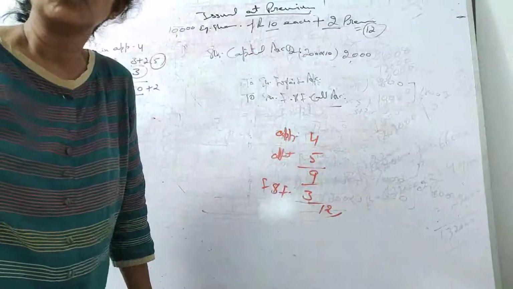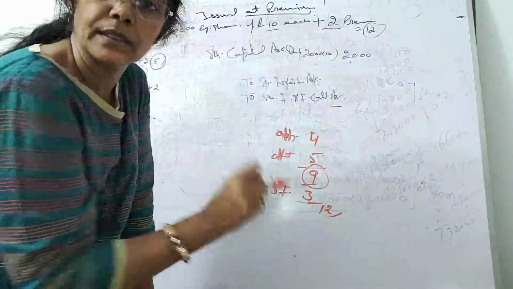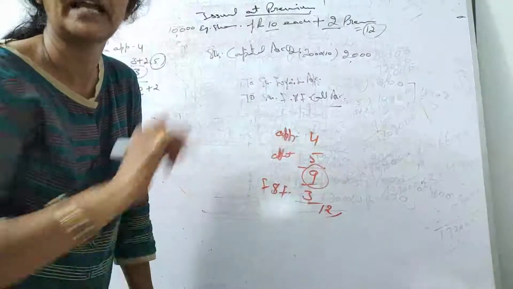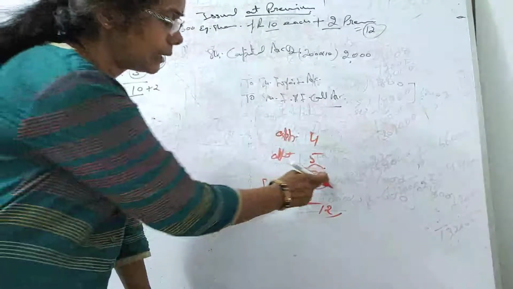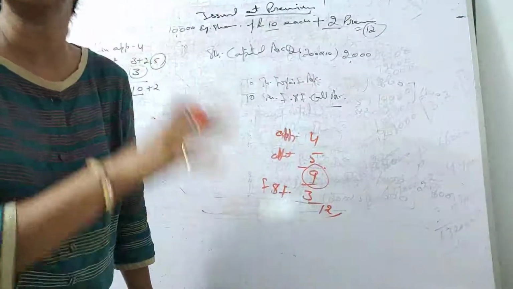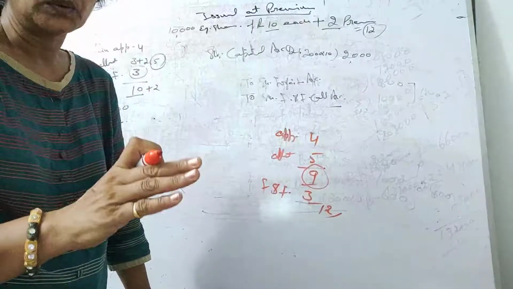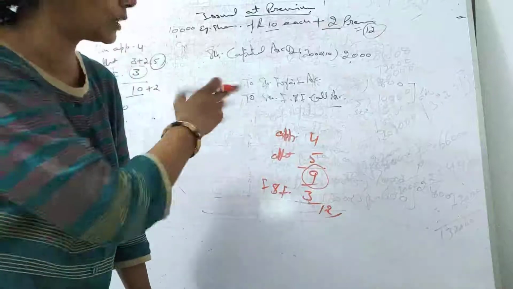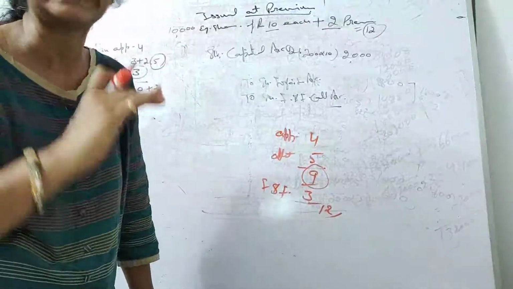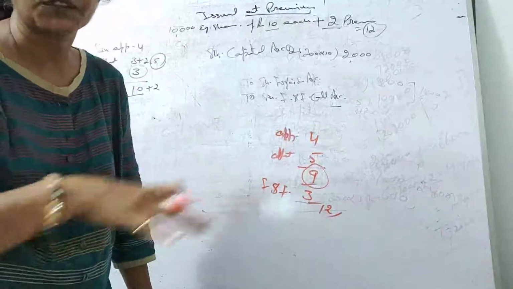Fine. Now normally students think that he has paid 9 rupees, so we are going to forfeit this 9 rupees. No students, it is not like that. This is a special point which you should keep in your mind. As I have told you, if we receive the premium, that cannot be debited, that cannot be used for any other purpose, except section 52.